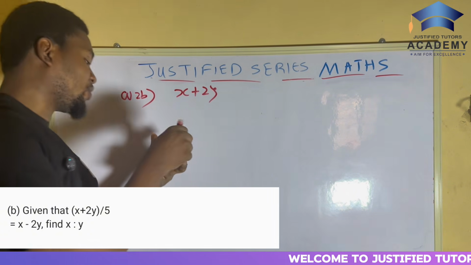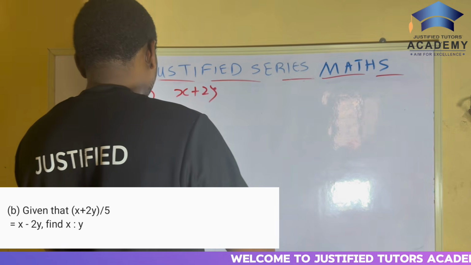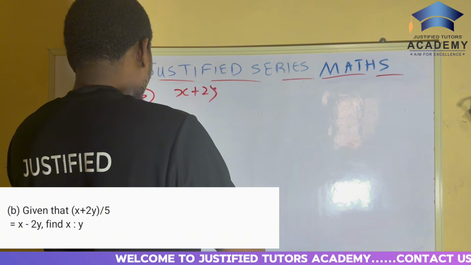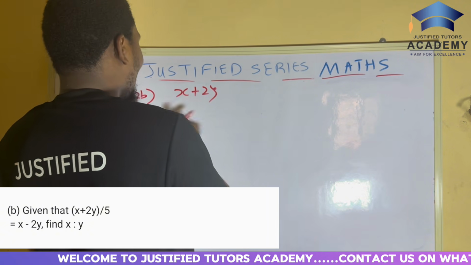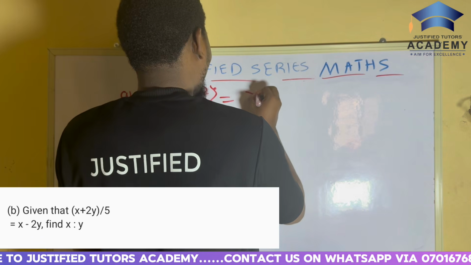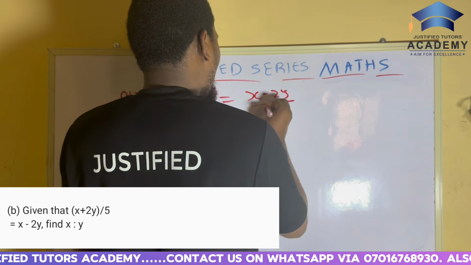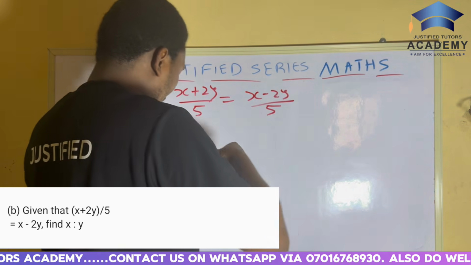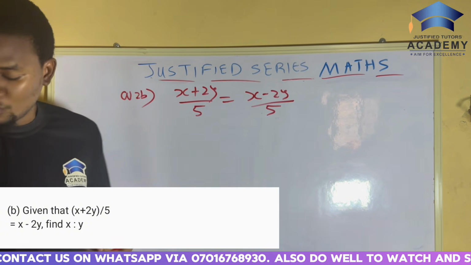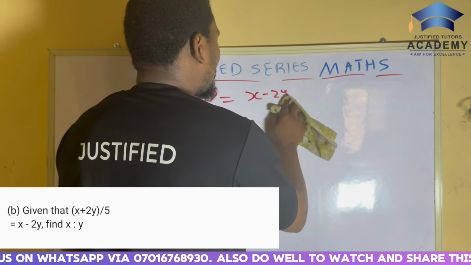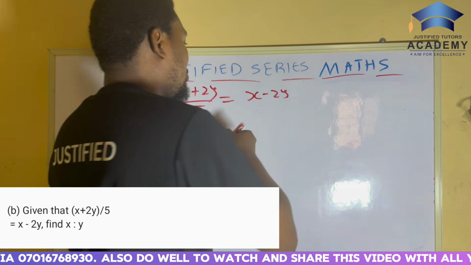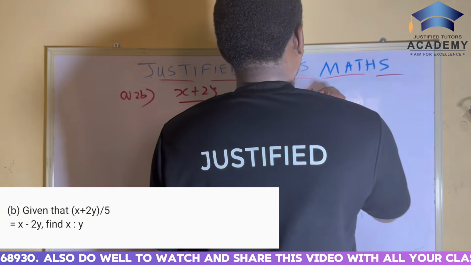Given that x plus 2y over 5 is equal to x minus 2y over 5. Actually, x minus 2y only, not over 5. X minus 2y. They said find the ratio of x to y. They said you should find the ratio.